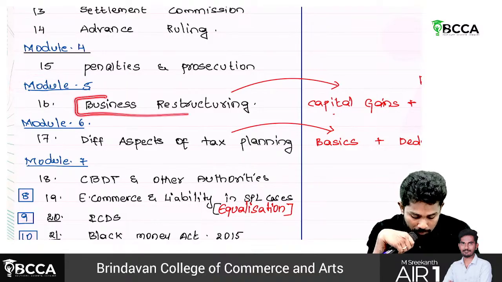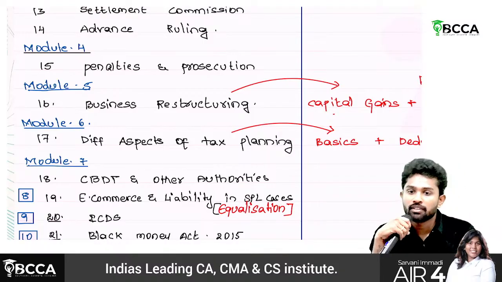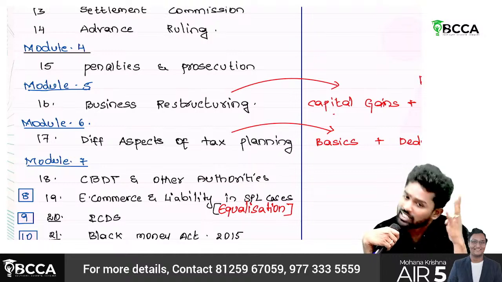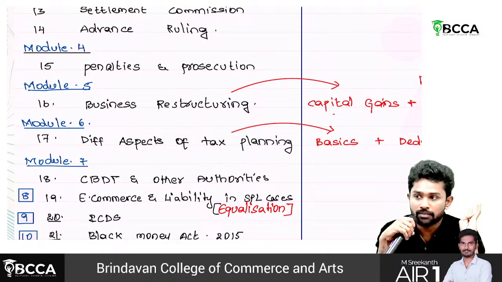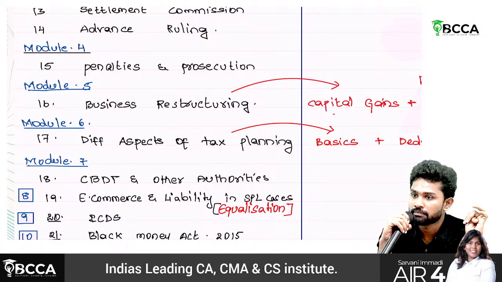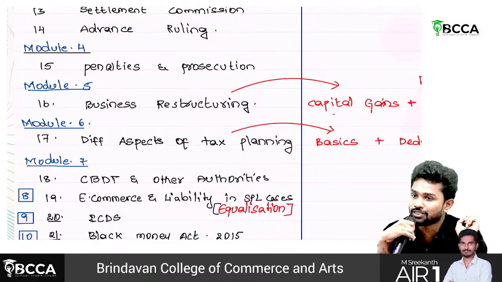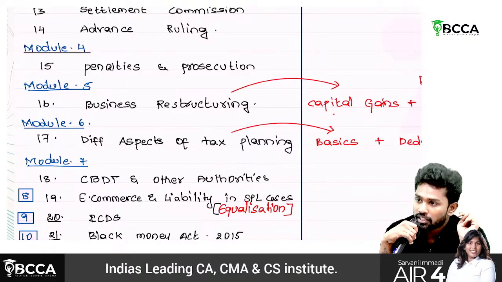This is wholly about the chapter business restructuring. When there is an amalgamation, what are the tax implications, not just the capital gain? If there is a demerger, what is called a demerger? If one company is splitting into 2 or more companies, then that is called a demerger. So what are the tax implications on demerger?